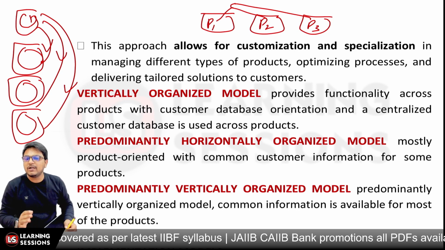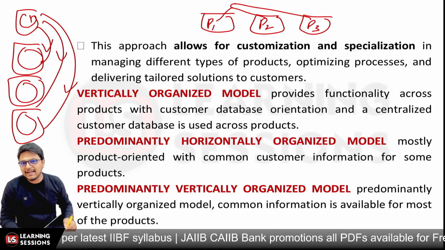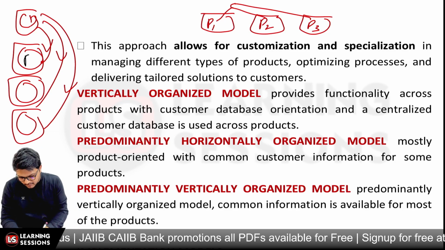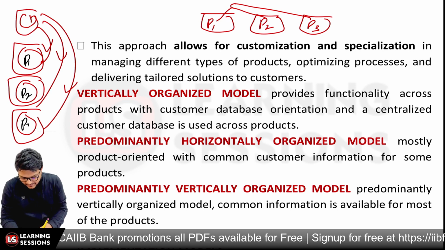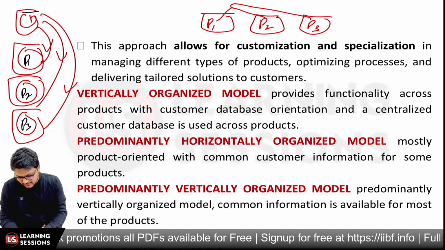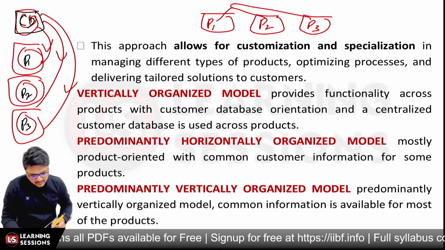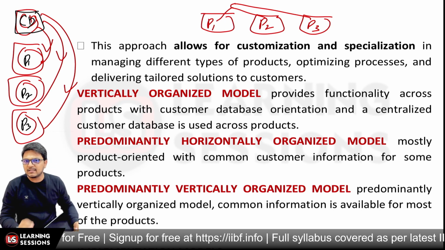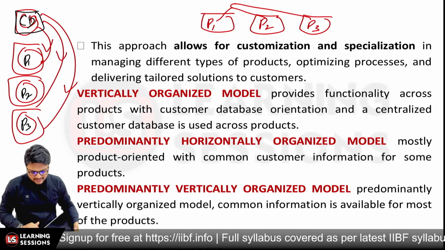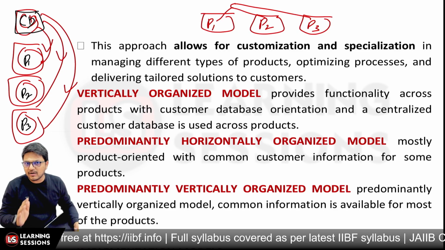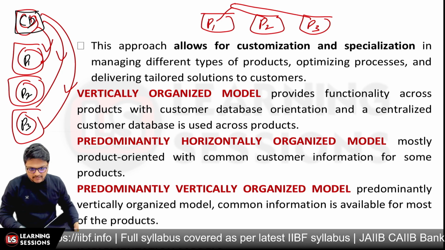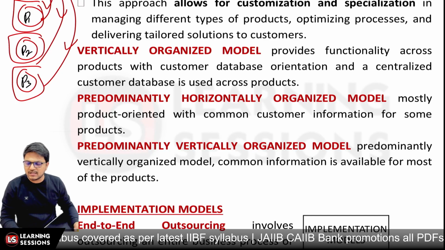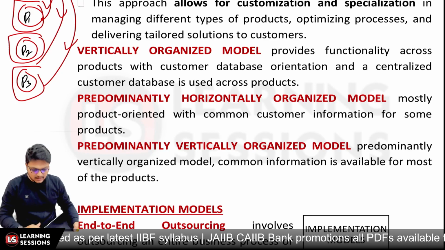And when we talk about the predominantly vertically organized model, that's particularly a vertically organized model. Like I told you, we have different process models for P1, P2 and P3, but some of the data is shared along the customers, and common information will be available for most of the different products. That's a predominantly vertically organized model. So we have different organized models for the products, and particularly four types: horizontally organized model, vertically organized model, predominantly horizontally organized model, and predominantly vertically organized model.